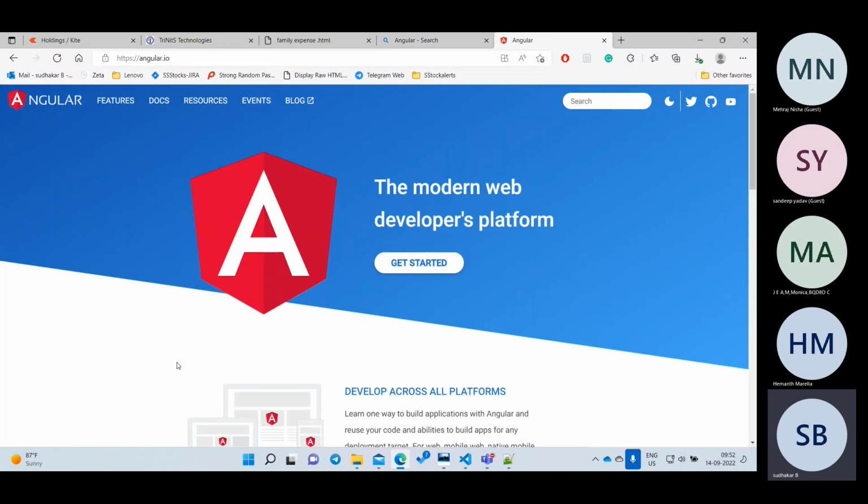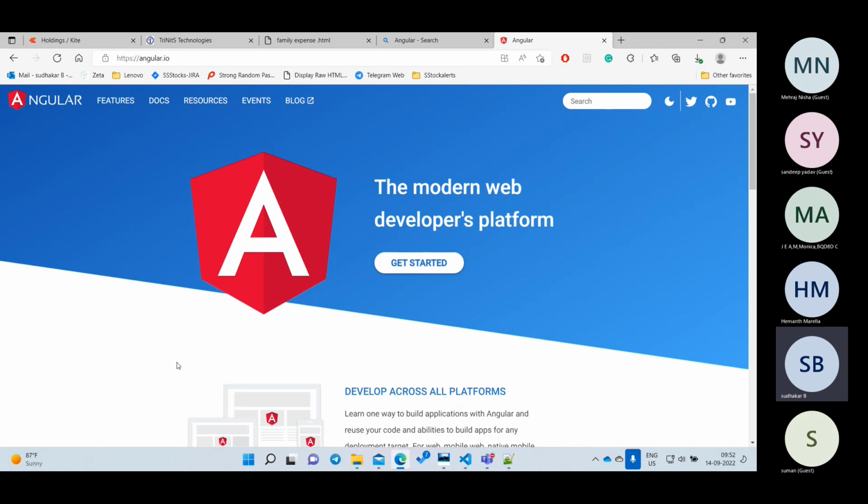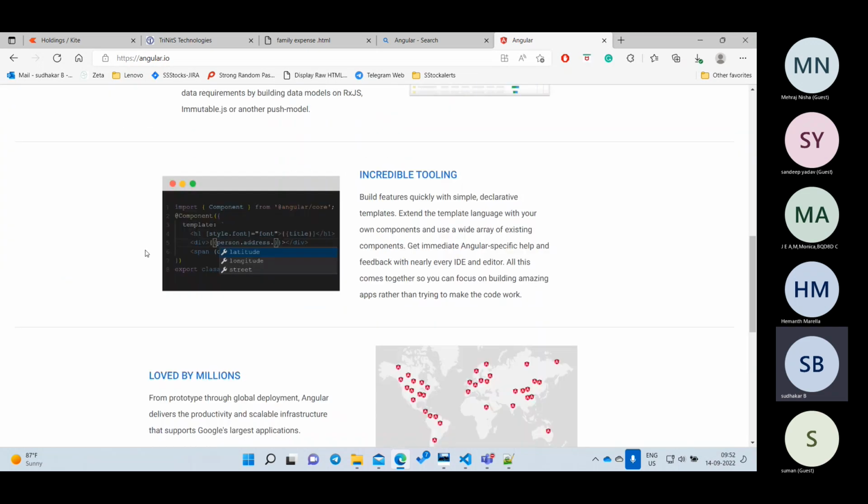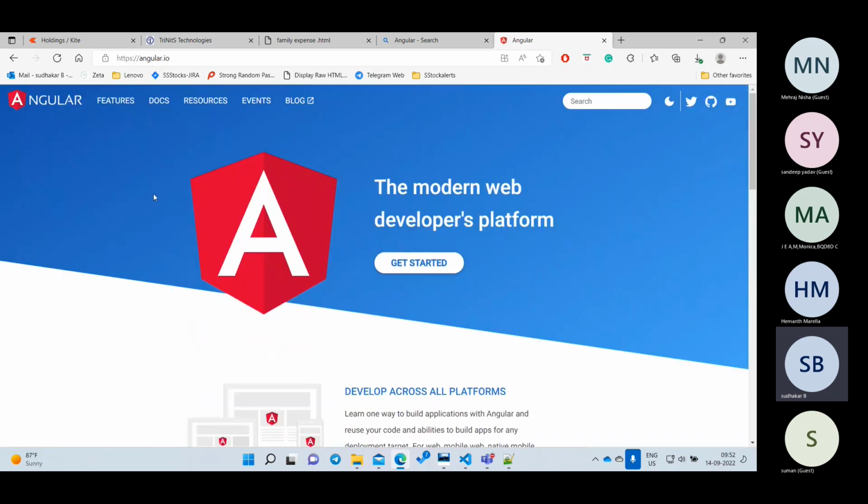Whenever you want to learn any framework, not only this one, tomorrow if you learn some other framework also, first go to their official website only. Don't go for any third-party websites like W3Schools to learn it. Go to their official website, where everything about what you need to do and how to do it will be there. So now we are going to learn Angular.